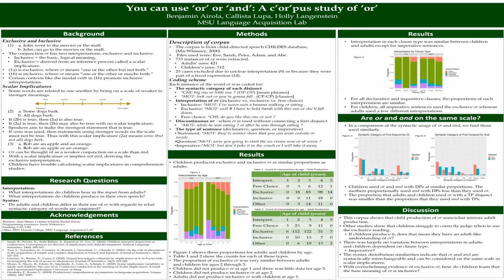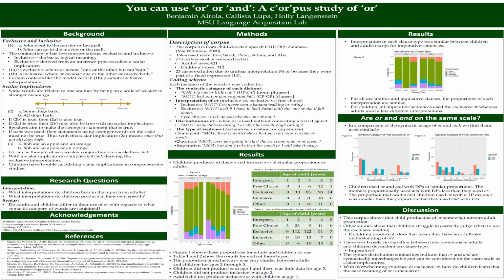This study is about children's use of the disjunct "or." What's interesting about "or" is that it has two interpretations. If we look at the example sentence, "John went to the movies or the mall," we get the impression that John went to either the movies or the mall, but not both.